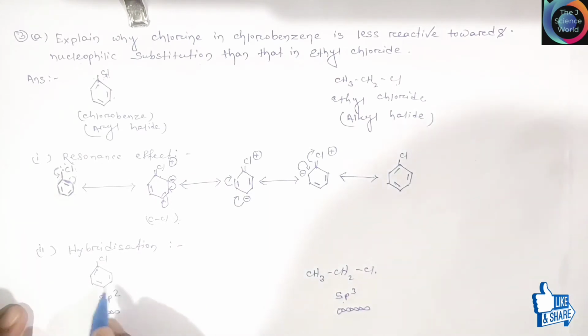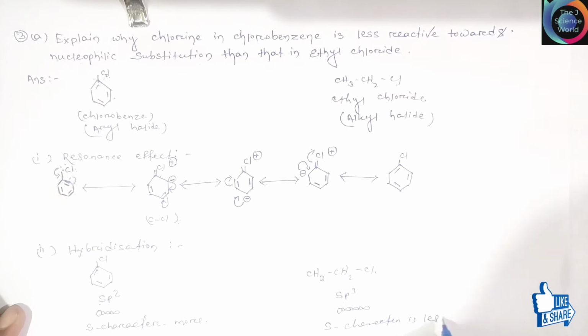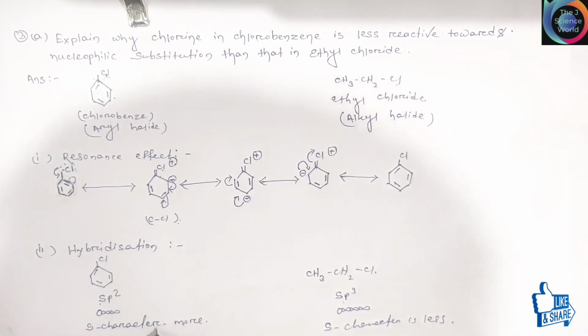You clearly see in this case s character is more, and in this case s character is less. So we simply say that more s character means more electronegative and bond length is small.